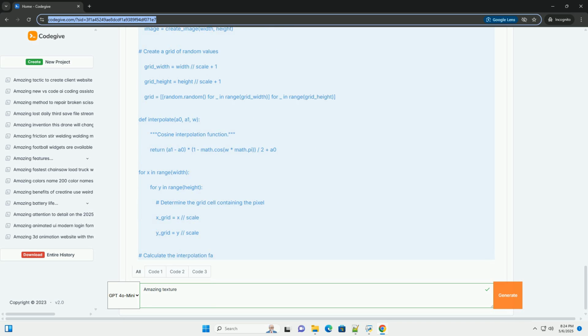6. Fractal Brownian motion, FBM, or multiple octaves.